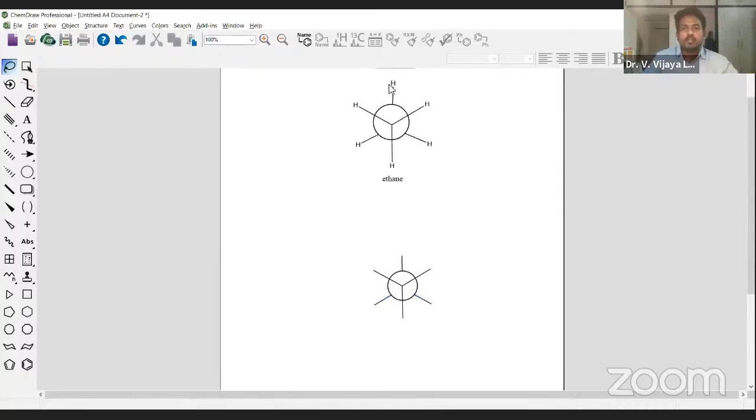Now what we need to do, simply you put hydrogens. You know how to put hydrogens, letters, groups, and everything using the text tool. Click the text tool from the main toolbar and try to just add hydrogen.